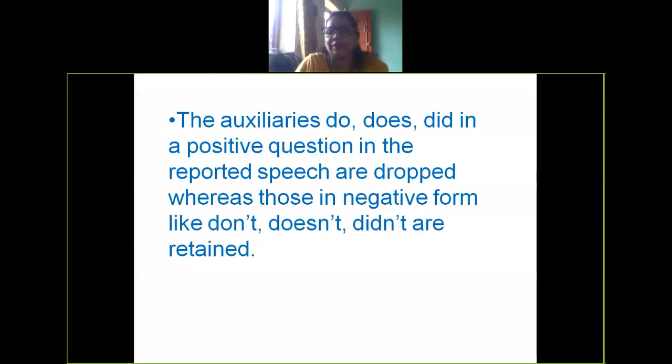But if it is in the negative, then what do we have to do? We have to retain it. It will change the form as per tenses. So, if I say, I don't like ice cream, then the reported speech will be the teacher said that she didn't like ice cream. Don't will change into didn't, past tense. The rules will follow except that they won't be dropped.